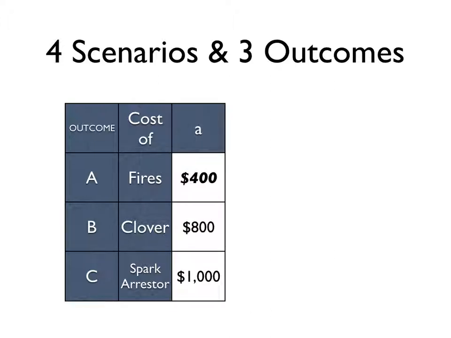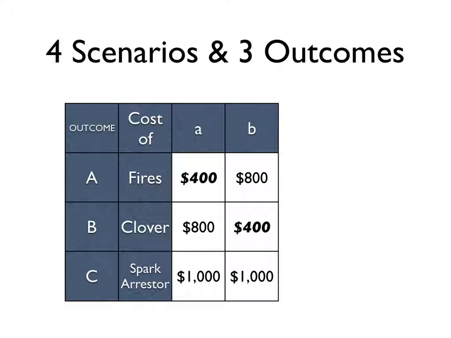So we can take a look at 4 different scenarios. Scenario A is the cost of damage to the farmers from the fires is $400. The cost to farmers of switching to clover is $800, and the cost of a spark arrestor is $1,000. Obviously, the least cost way of dealing with the sparks is the $400 worth of fire damage.